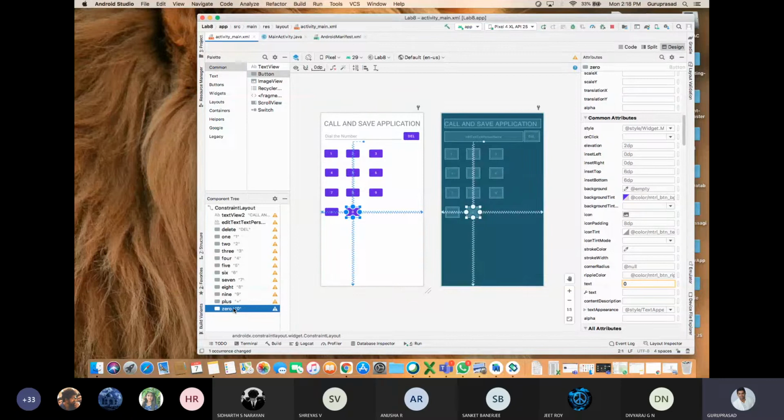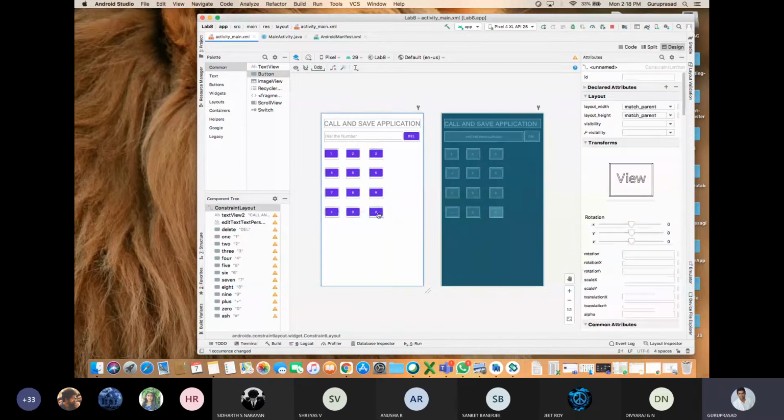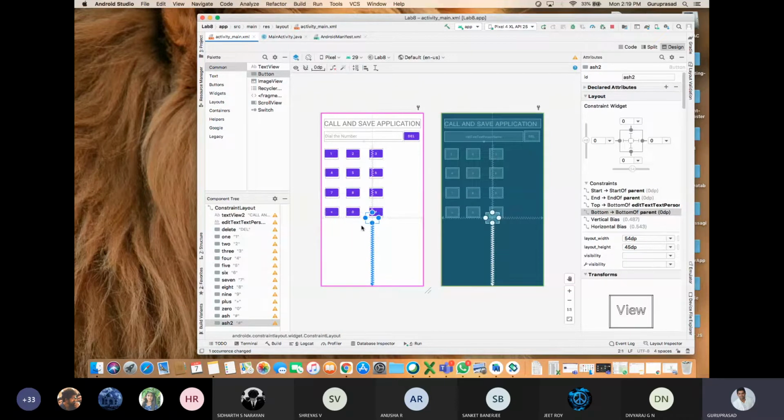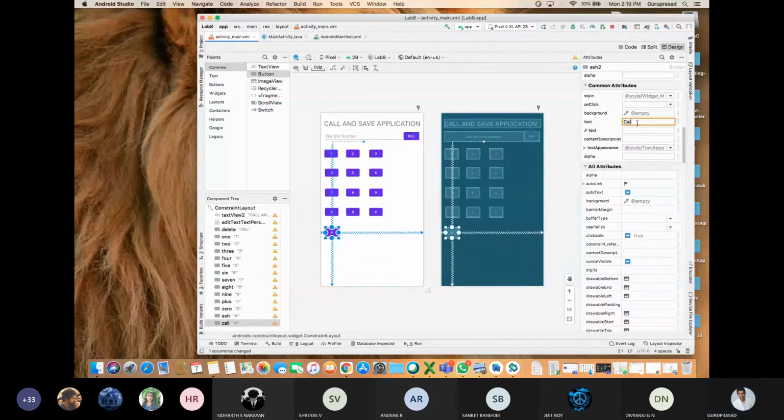Okay. Next, the major buttons. Control C, Control V. That is your call button. I'll be dragging this. I'll be renaming the ID as call button. Text as call. There is no mandatory to give the call only as ID. You can give any IDs, but it should be integrated. Then the call button is over.